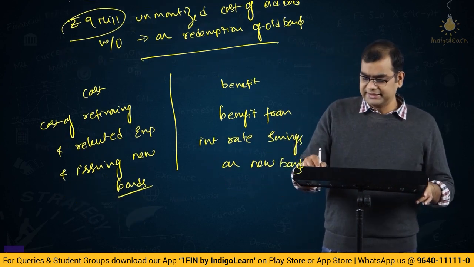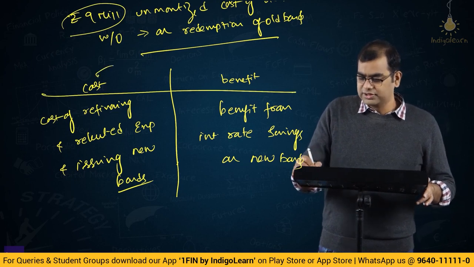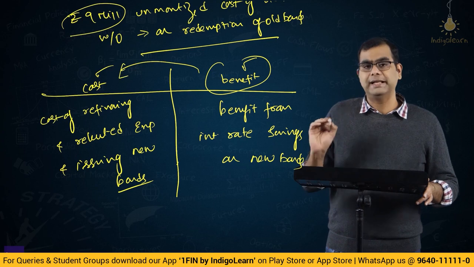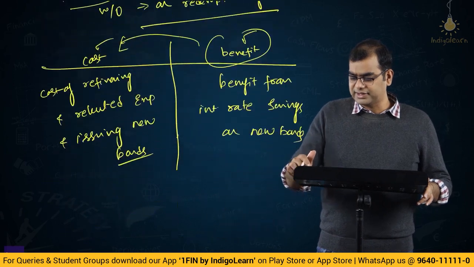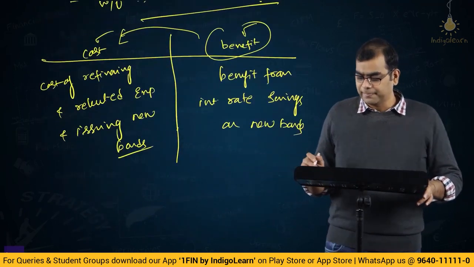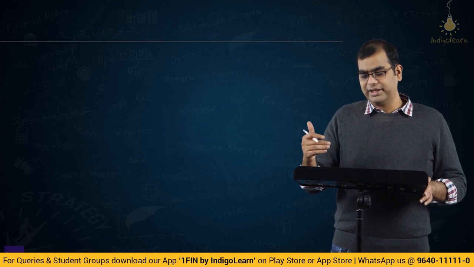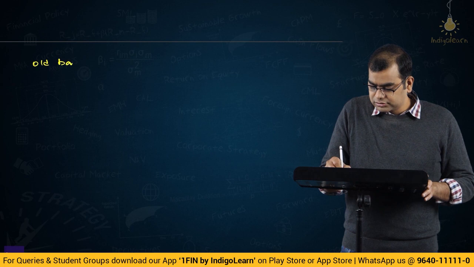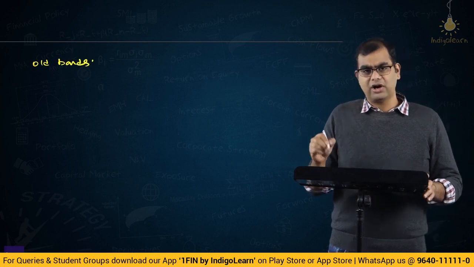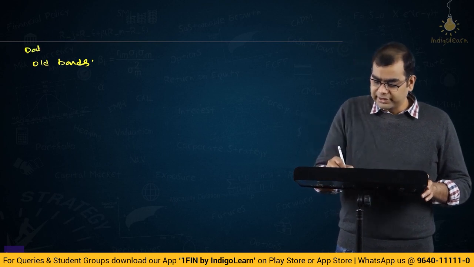We will see that. But the fact is, you are supposed to compare 2 things, cost and benefit. Whether what is the cost versus the benefit. If the benefit outweighs the cost, then you can go ahead. That is what they have asked. You are required to analyze the bond refunding decision or refinancing decision. You are supposed to analyze the cost versus benefit. Okay. Now let us first list down all possible costs and benefits, and then we will actually be able to solve this problem much faster and easier. Okay. First, old bonds. Whether they are cost today or not, whether they are amortized, unamortized, all of that later. First, let us write down the data given. So, data given.